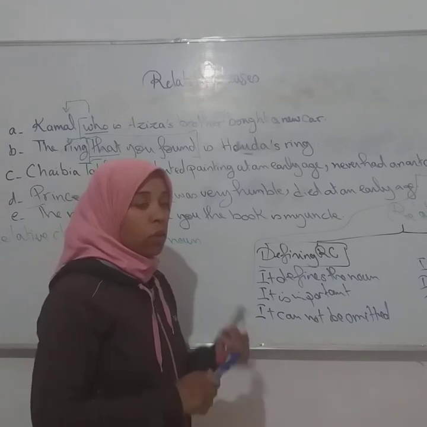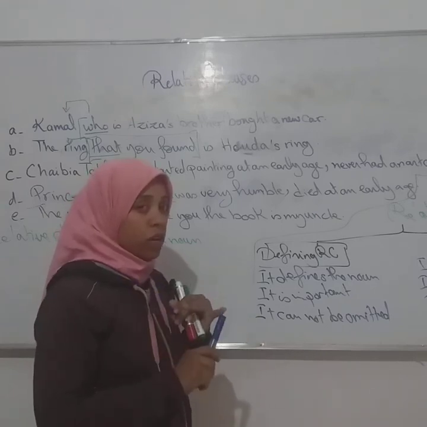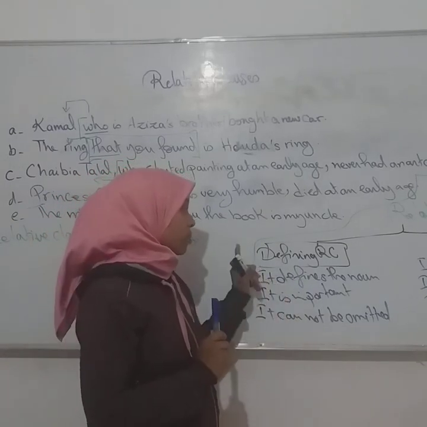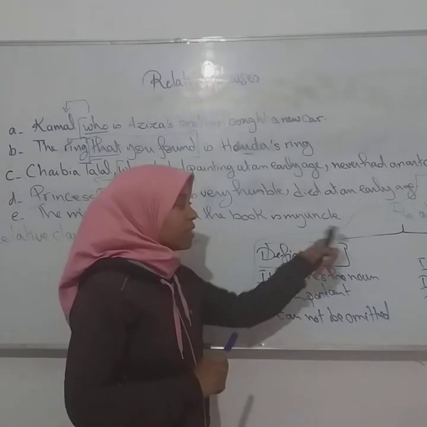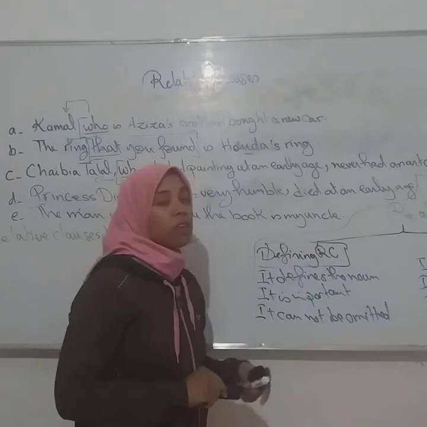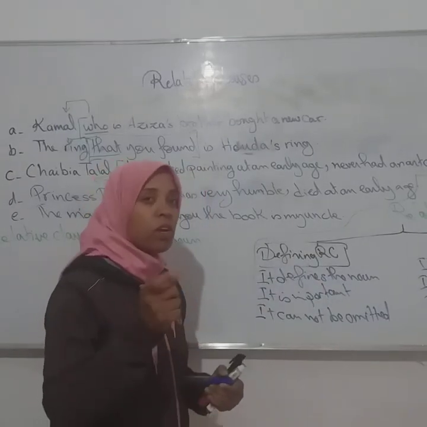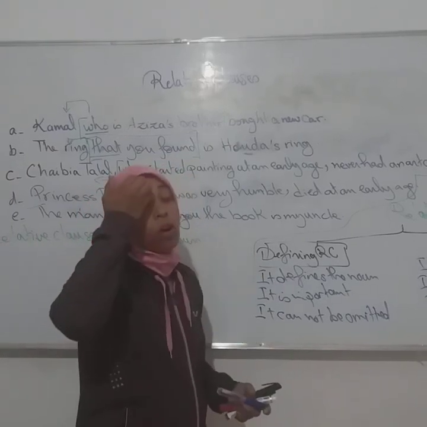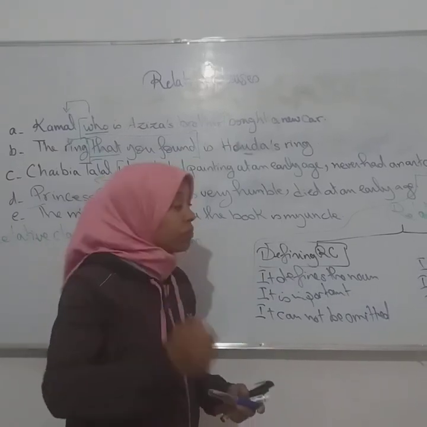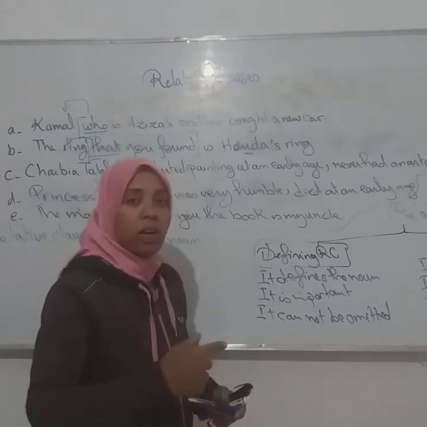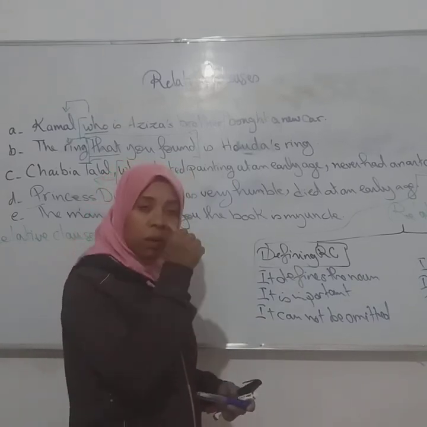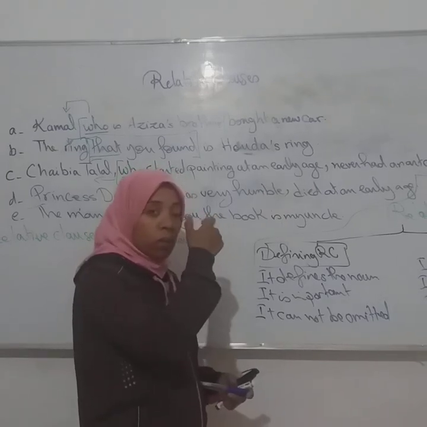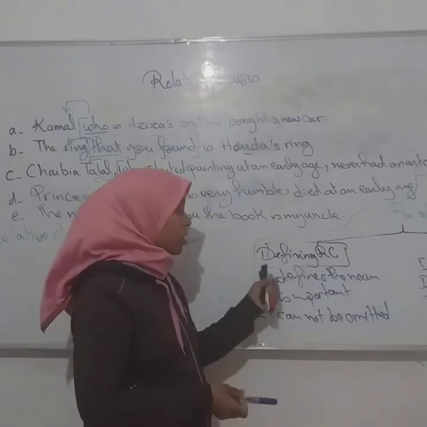As you can see, we have two types. We have restrictive, which is a defining relative clause, and non-restrictive, which is a non-defining relative clause. So you can find these two names, defining or restrictive, non-defining or non-restrictive. إذن هادو اسمين بالتبادل يمكن إنك تجدهم، يعني يستخدمان بالتبادل للتعبير عن نفس الشيء.